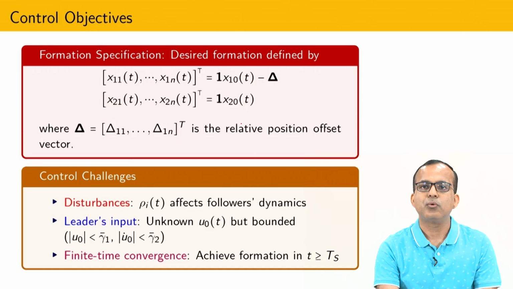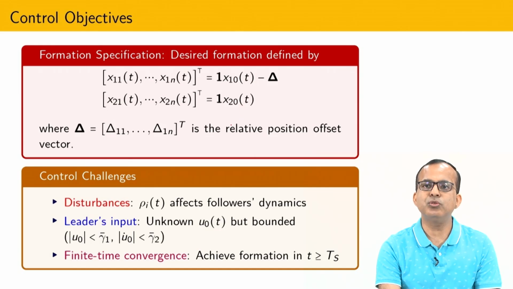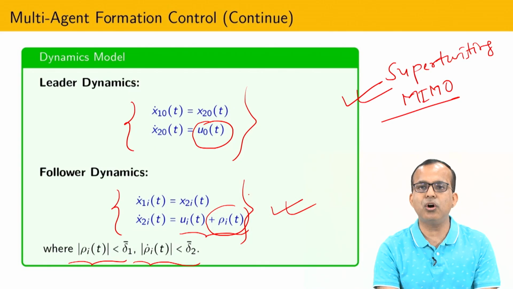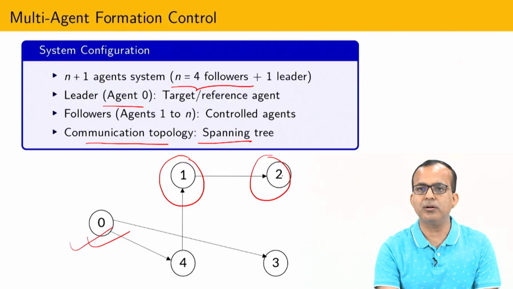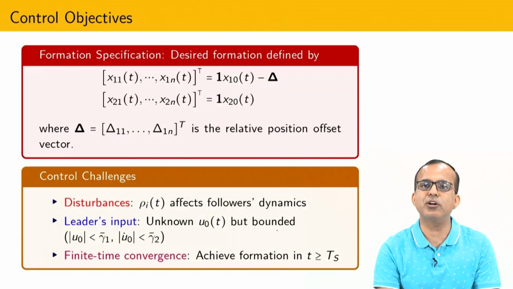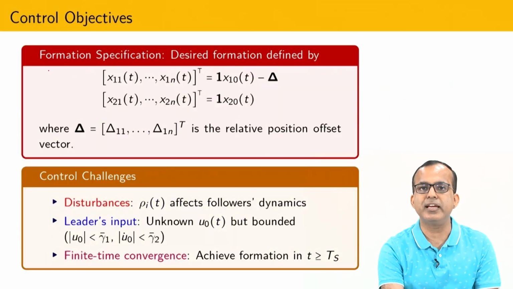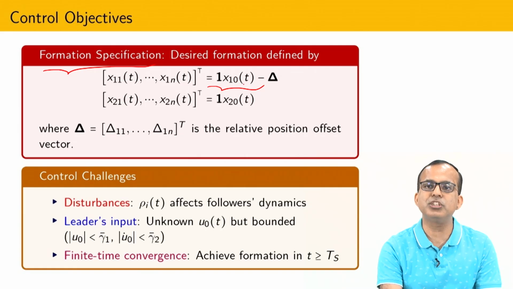Now, what I am going to do is ensure that after finite time all followers are going to maintain some kind of a specific formation. It means some kind of geometrical structure or geometrical distance that is going to be maintained with respect to the leader dynamics. So this will represent, whenever I put 0, the position of the leader. I am going to maintain a specific distance, and this delta is some kind of matrix.